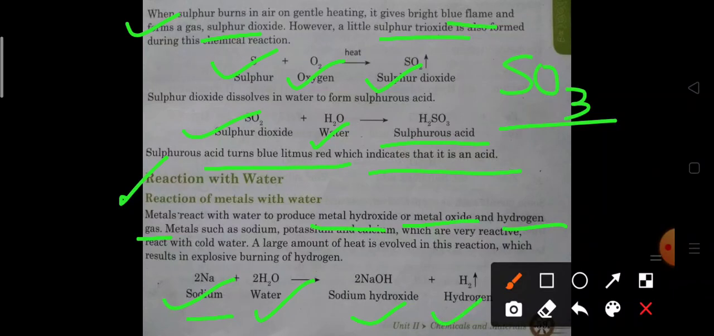So sodium is the metal; it reacts with water to form sodium hydroxide, and hydrogen gas is released. A large amount of heat is evolved in this reaction, which results in the explosive burning of hydrogen. In this type of reaction a lot of heat is produced because sodium is a very active metal that reacts very rapidly with water, and hydrogen is highly flammable, due to which the hydrogen catches fire. Is it okay?